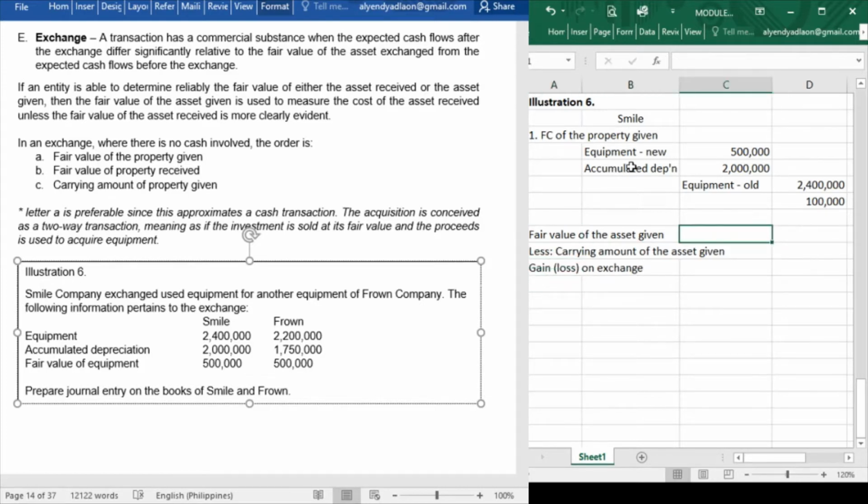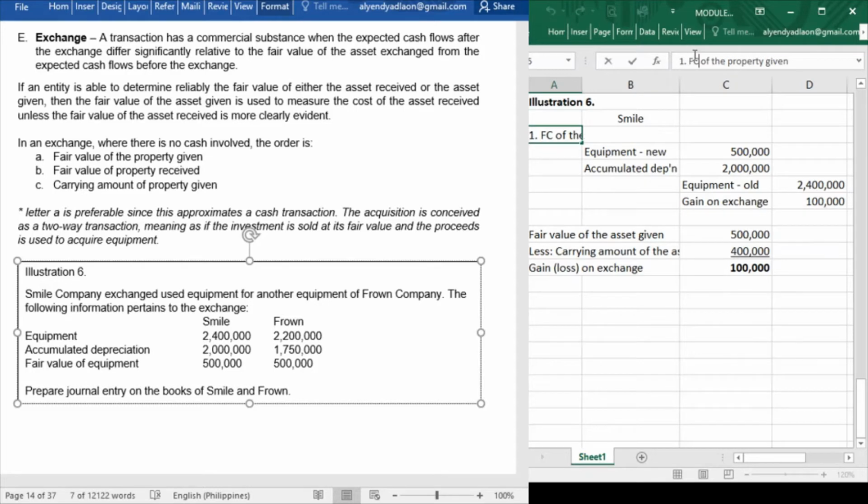Now let us see. The fair value of the asset given is 500,000. How much is the carrying amount of the asset given? The carrying amount is, we have 2,400,000 book value, while the accumulated depreciation is 2 million. So how much is the carrying amount? That is already 400,000. So did we incur a gain or loss? So we have a gain of 100,000. So that is what you can see in our balancing figure. So this is our gain on exchange of 100,000. That is fair value of the property given as a measurement.